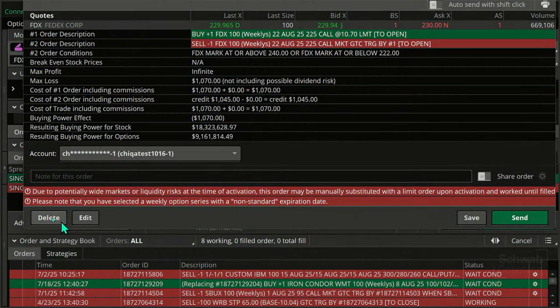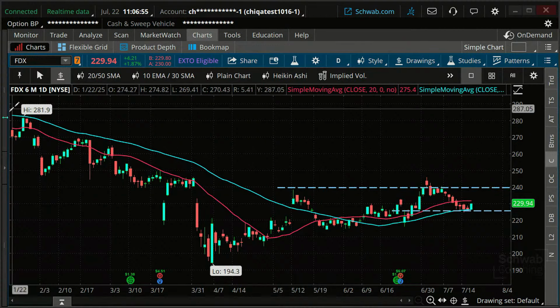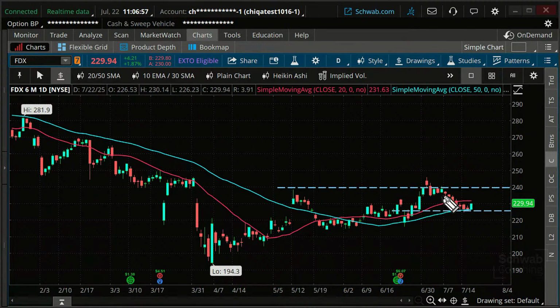In other words, I'm just going to delete this, okay? When I'm looking at this chart and doing this technical analysis and I see, oh, this is going to be a target level, it may make sense to get out of the option if we hit the target level, or my stop is going to be down here. It may make sense to get out if the stock goes down there. The chart is the technical analysis, and we're connecting it to the trade directly by doing it that way.